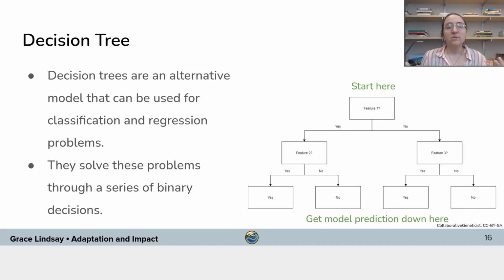So decision trees can actually be used for classification or regression. And they solve problems through a series of binary decisions. That's why they're called decisions. And when you do this series of binary decisions, you get a structure that looks like a tree with all these branches. The way it works is that you would put in a data point, and the model would go through this series of binary decisions. So at first, if we're trying to predict dengue fever cases, it might say, okay, what is the temperature? Is it above some threshold? And if it is above that threshold, you go down this branch of the tree. If it's not, you go down this other branch.